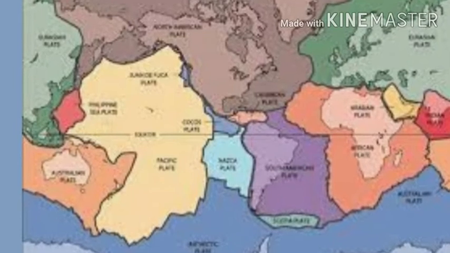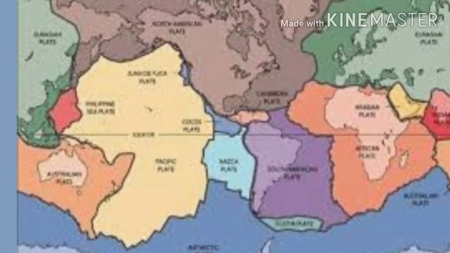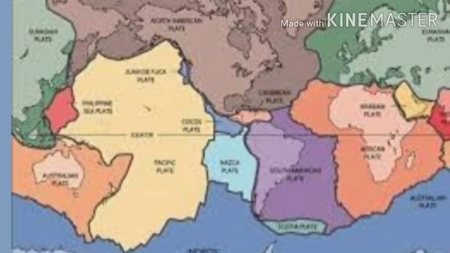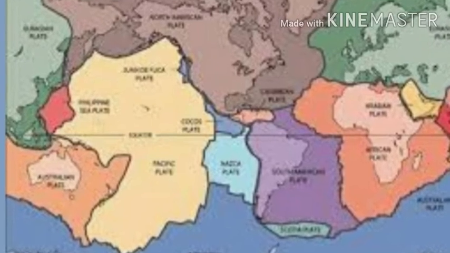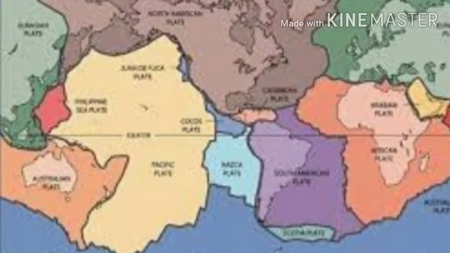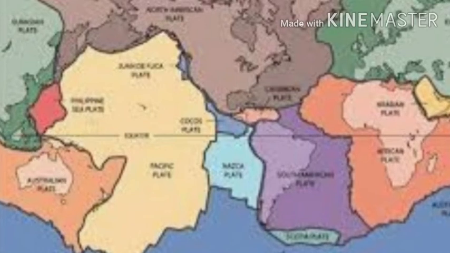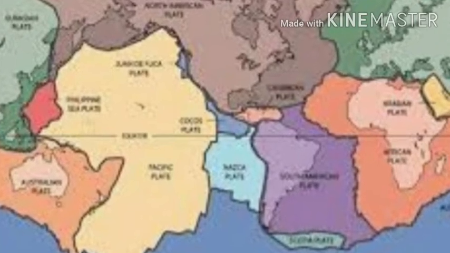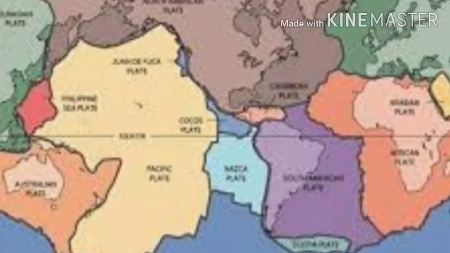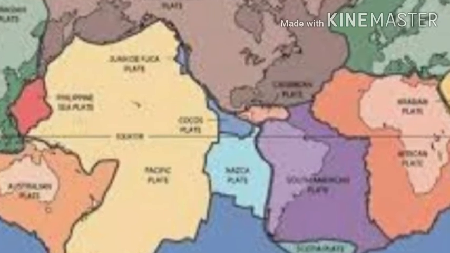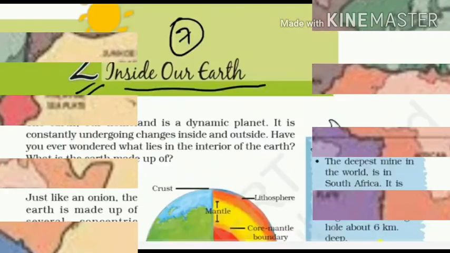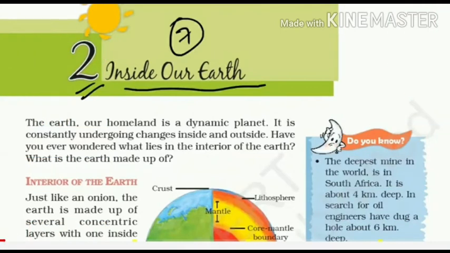Not only this, if we join the connecting areas, all the connecting areas have the same flora and fauna. Flora and fauna means the animals and the plant life of these connecting areas is also the same, even if they have moved away. So, as I just said, eruptions took place at the core of the earth.